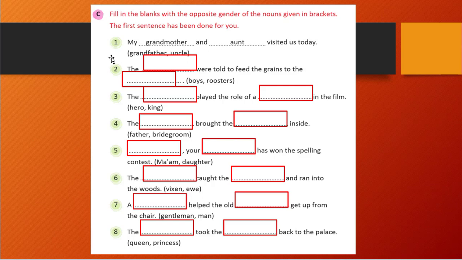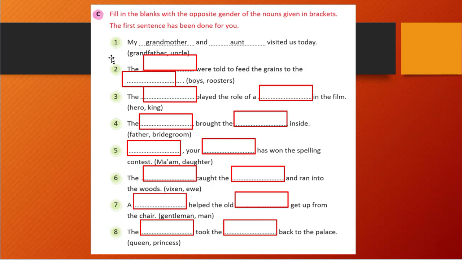So you see the first one, grandfather and uncle is given. So what is the opposite of grandfather? It will be grandmother, and uncle's opposite is aunt, right? So the first one is filled: my grandmother and aunt visited us today. So let's see the second one: the blank were told to feed the grains to the blank. So boys is given and roosters is given.